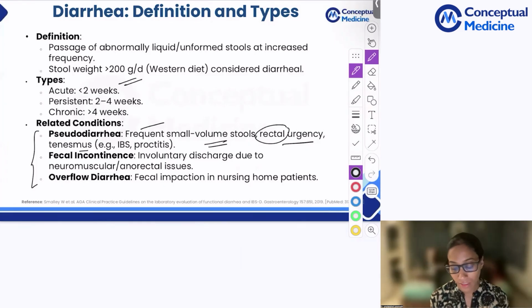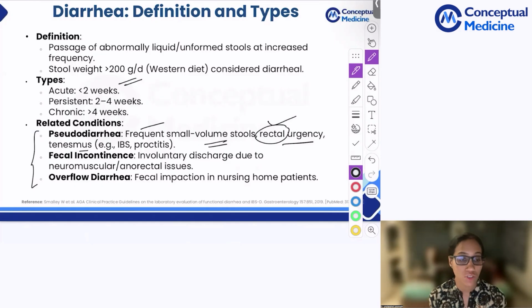So why do you say that? Because the rectum actually acts as a reservoir. Even though your ascending and transverse colon are your main reservoir, the rectum also helps to accommodate. So when rectal function is lost, either because of some inflammation like inflammatory bowel disease or any proctitis or solitary rectal ulcer, anything which causes a pathology to the rectum, that reservoir function is lost.